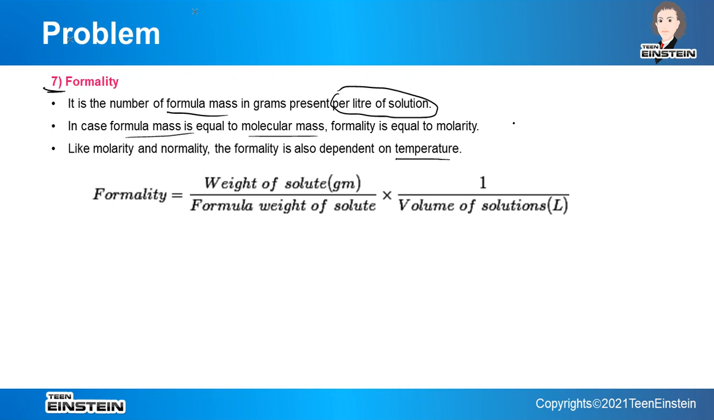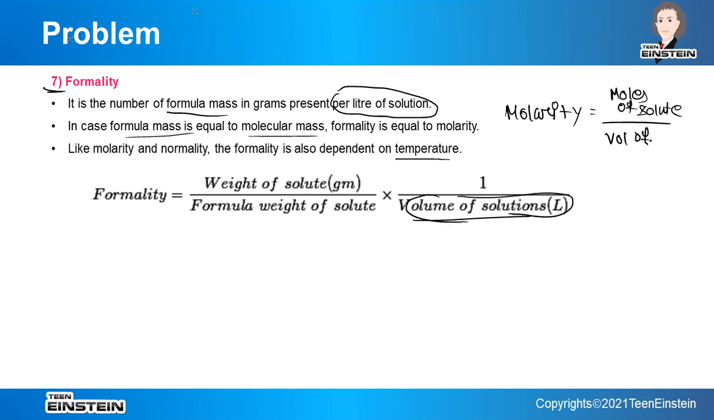In case of molarity, what we have seen is the number of moles of solute divided by the volume of solution. So this part is common, volume of solution in liters. But now instead of moles of solute, we have this figure: the weight of solute, that is the given mass, divided by the formula weight of the solute. So this is the number of formula masses. That is, the number of formula masses means the given mass divided by the formula weight of the solute.